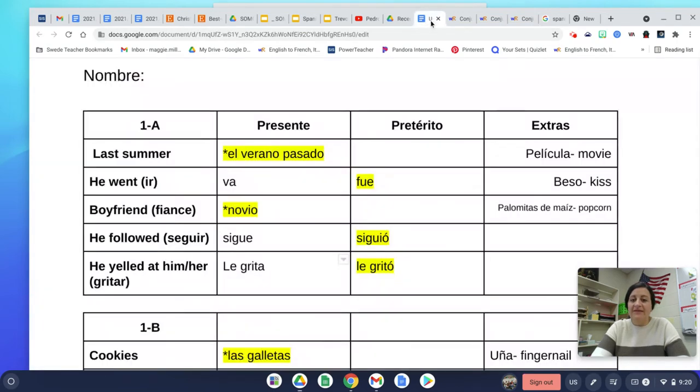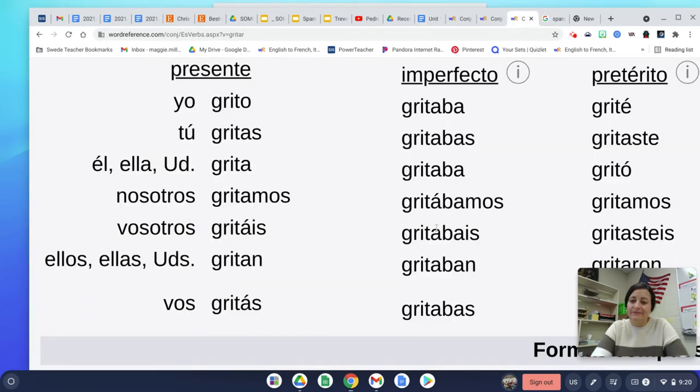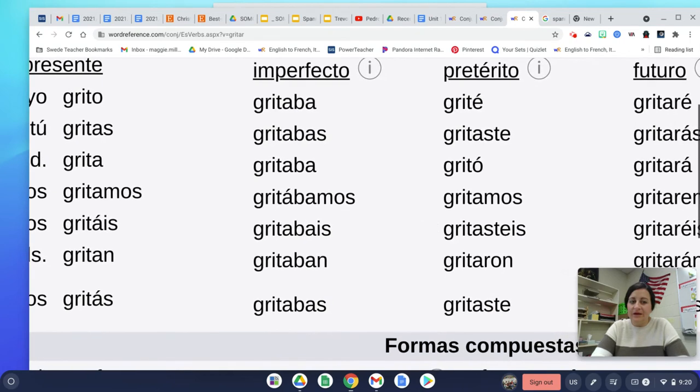All right, then we get to the preterite tense, which is gritó. Now, this is the first time we're going to be seeing an AR verb conjugated into the preterite tense. So let's take a look at that chart. So preterite tense, we've got grité, gritaste, gritó, gritamos, gritaron. No stem change is happening here. It's a regular preterite tense verb as well. But our new endings are é, aste, ó, amos, aron.